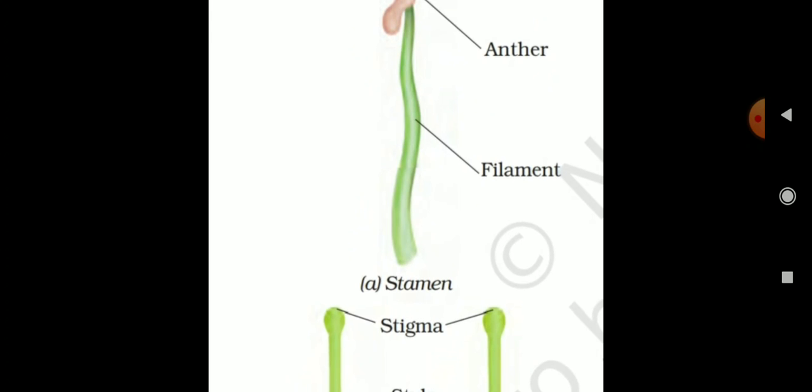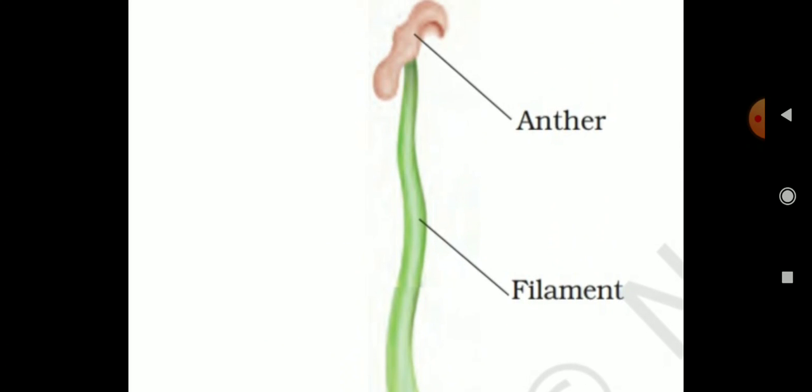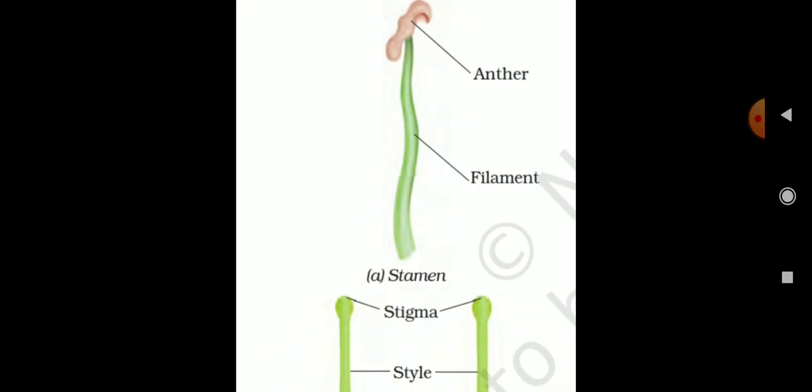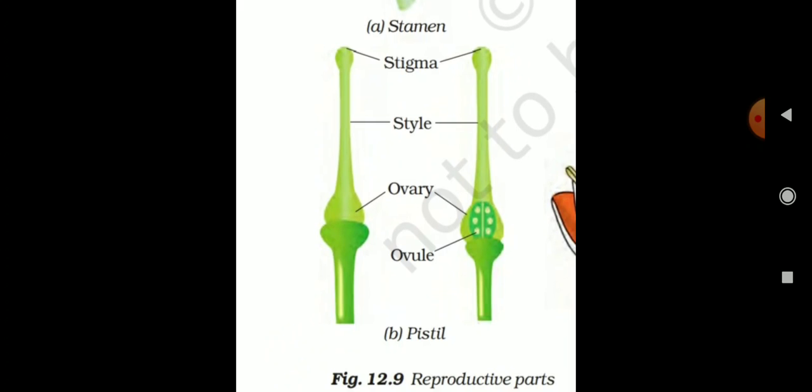Which one is the male reproductive part? Stamen. Which one is the female reproductive part? Pistil. Can you understand? Okay, this one is a stamen. Stamen is a male reproductive part. See this picture. This one is an anther. This one is a filament. Then next one, pistil.